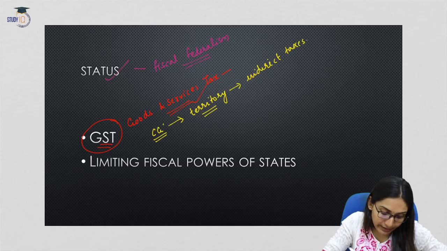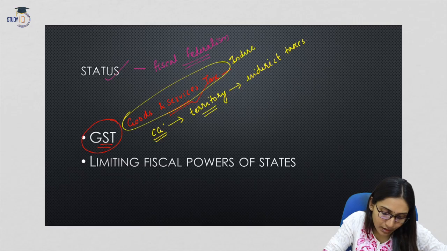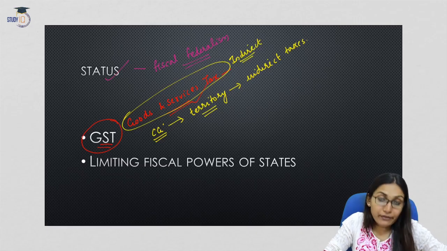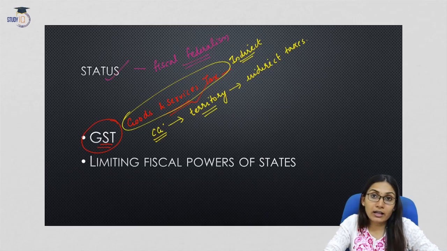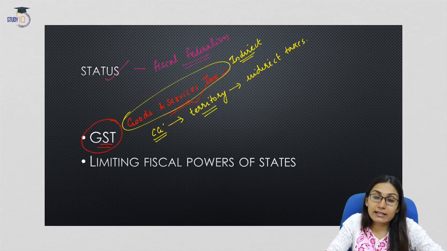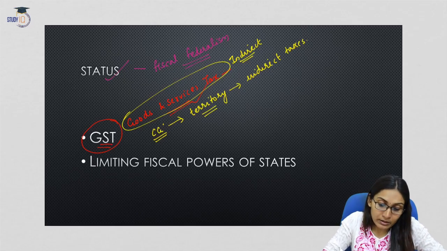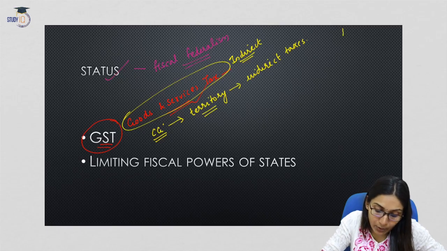GST is a form of indirect tax. So this is an indirect tax, which means it is collected from one individual whereas the tax incidence falls on another. So tax incidence and tax liability fall on two different persons. Now there is another form of taxation called direct taxes.